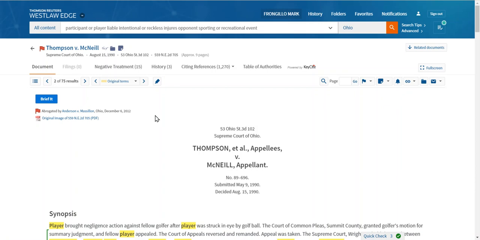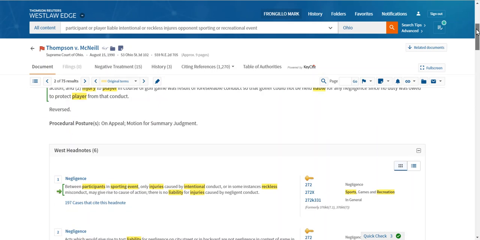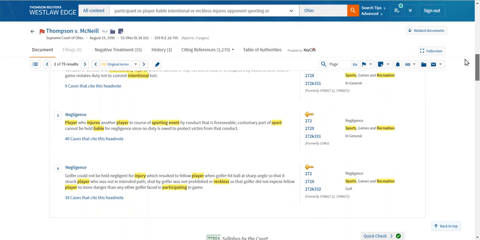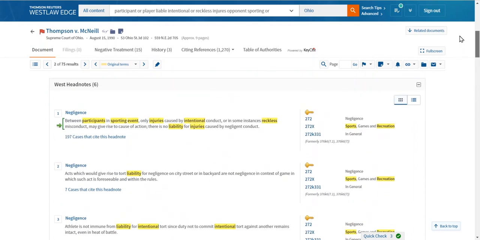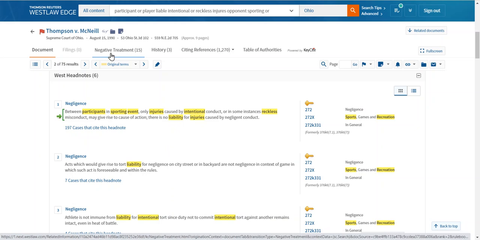And as long as you don't cite your case for the issue that is no longer good, you're fine. Now, how do I identify which issues are good or bad? Well, the first thing you'd want to do is kind of go through and see which issues look good from this case. And frankly, this case contains 6 issues. All of them look really good. The one that is no longer good, and I'm going to save you some time, is issue number 1.